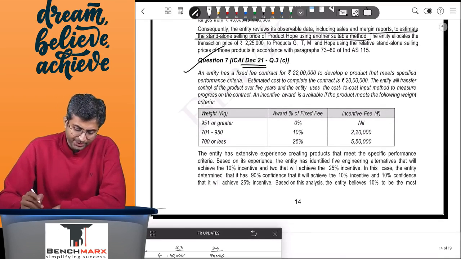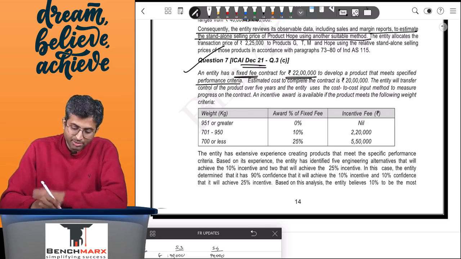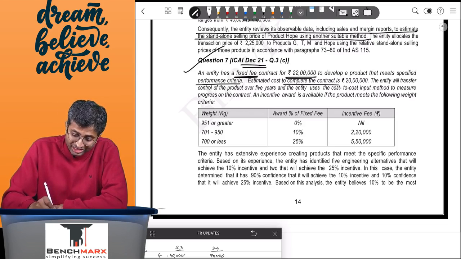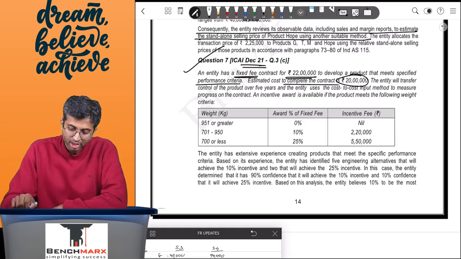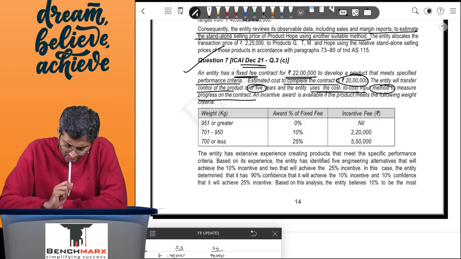Let us read this. An entity has a fixed fee contract for 22 lakhs to develop a product that meets specified performance criteria. The estimated cost to complete the contract is around 20 lakhs. The entity will transfer the control of the product over 5 years, and the entity uses the cost to cost input method to measure the progress on the contract.